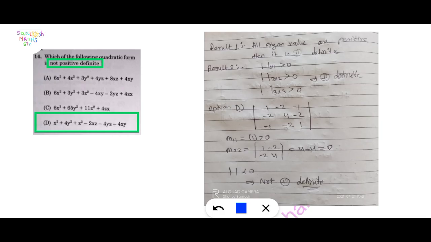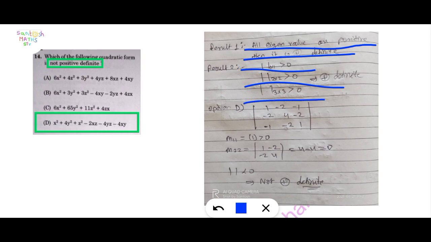Here is one result: if all eigenvalues are positive, then it is positive definite. And the second result: if the minors, that means the 1 cross 1 is greater than 0 and the 2 cross 2 is also greater than 0, and the determinant is also greater than 0, then it is positive definite.